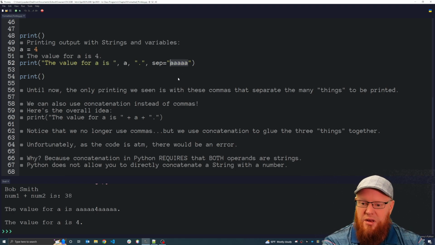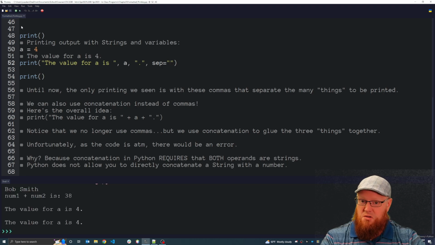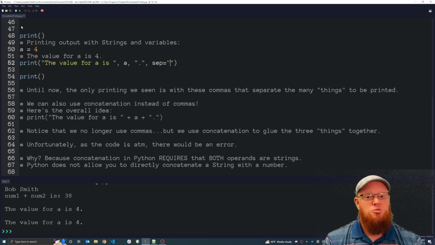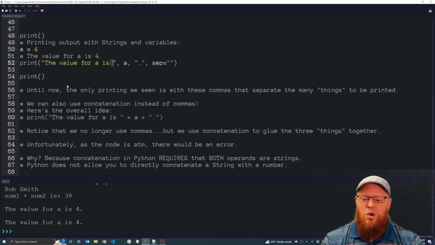So if you want to put nothing inside sep, it's going to say, well, let's separate all of those 3 things with nothing, which removes those spaces. And then we manually added this space back inside the string. Cool. We've covered that clearly, how we can print using this comma method.